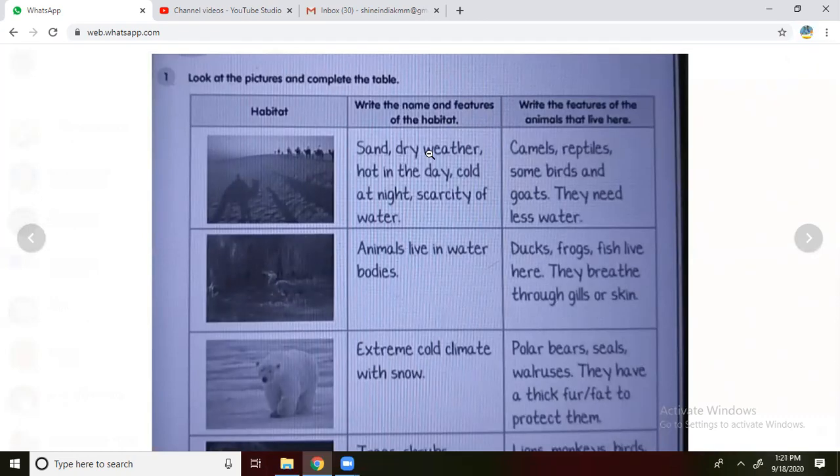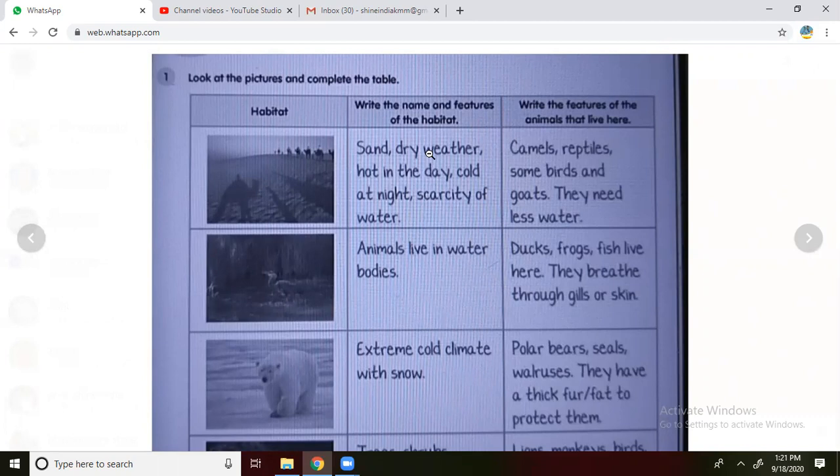You can see the sand. Everywhere the sand is there. Only in the desert can we get sand, no other places, except in the low-lying areas of a river. Sand, dry weather. Nowadays we feel dry weather in the summer season, but in the desert it is dry weather all the time.